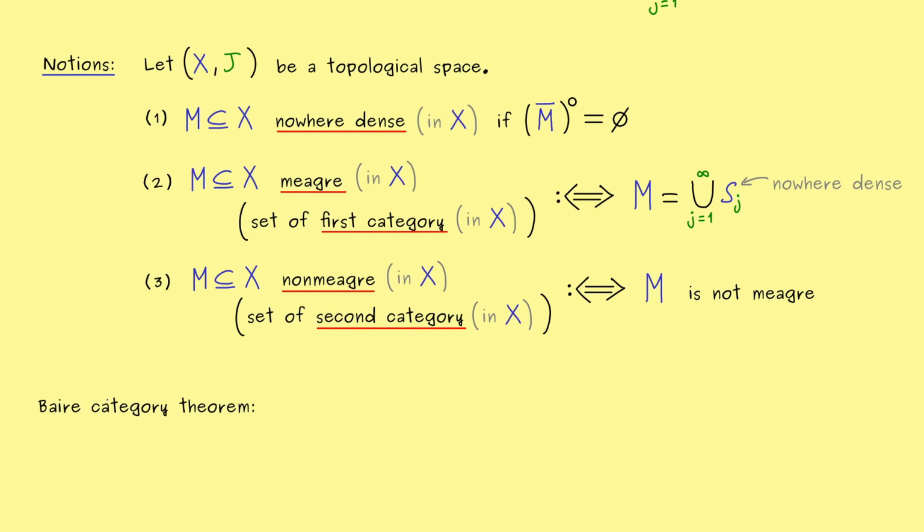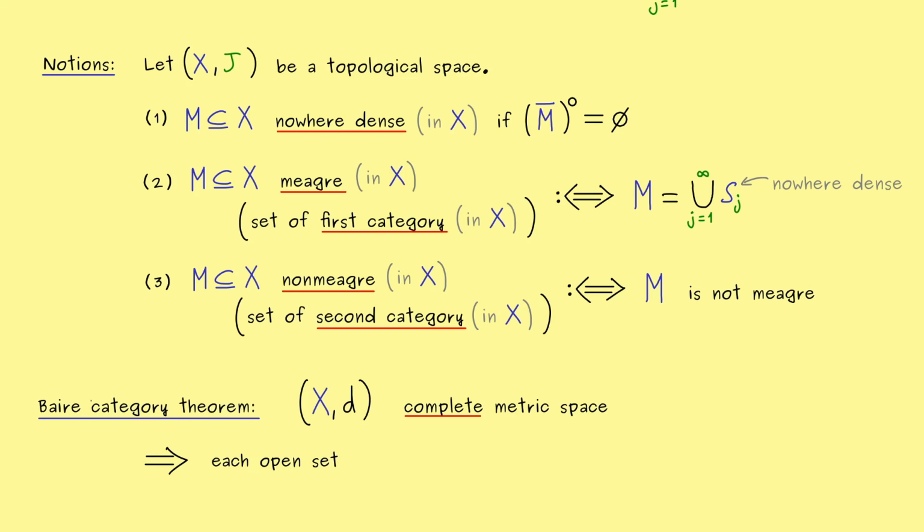Hence, now we want to have a formulation where the name category especially occurs. Now, as before, the setup is that we have a complete metric space. Indeed, it's possible to generalize the whole thing to more topological spaces, but we will not do that now, simply because this is the formulation that is used the most in analysis. Okay, and now the statement is that we can take any open set in X, but not the empty set. Of course, the empty set is always open, but not interesting here.